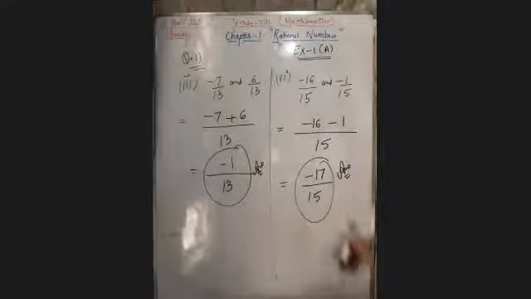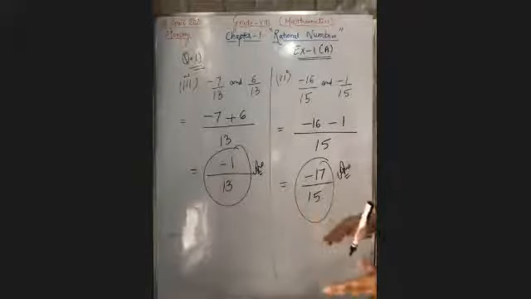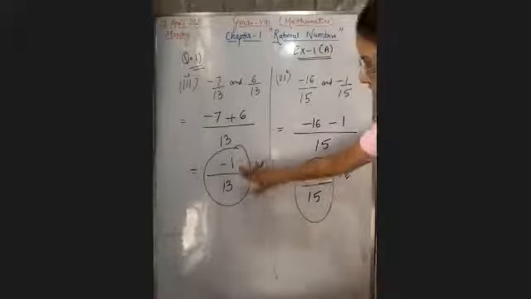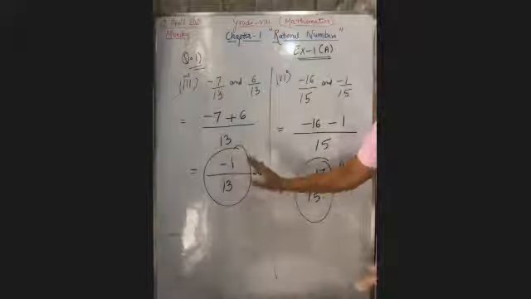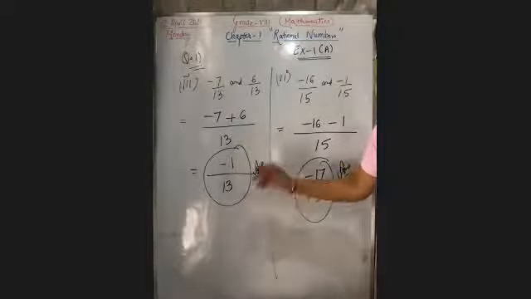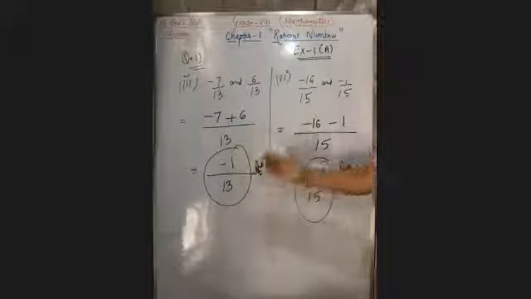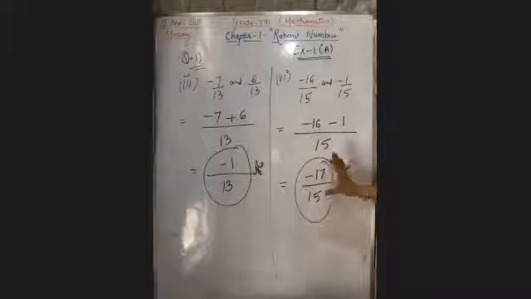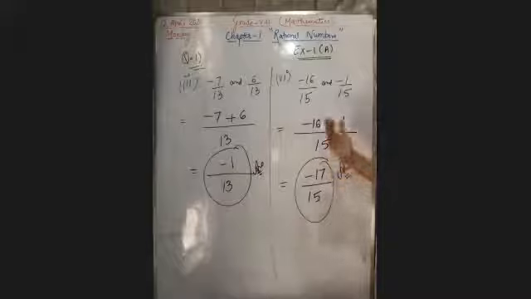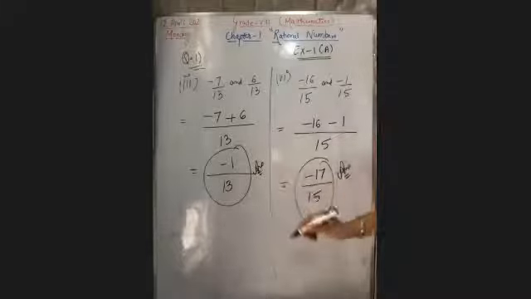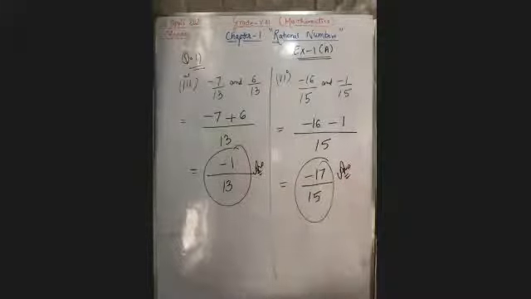Yeah, Manvi, if you are able to cancel the terms further, then you have to reduce the term. If we can't see now, -1/13, now it is not going on any same table, right? So we can't reduce it further. Here again, both are not going on any table, so we can't reduce it further. Wherever we can reduce, you have to reduce. Otherwise, this is your answer.